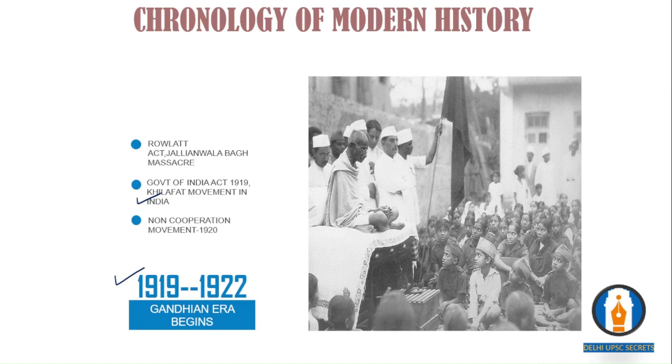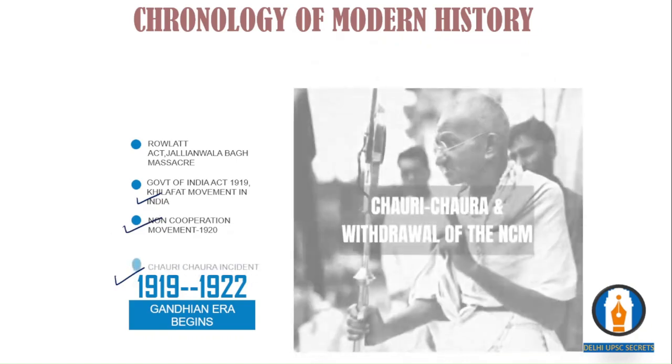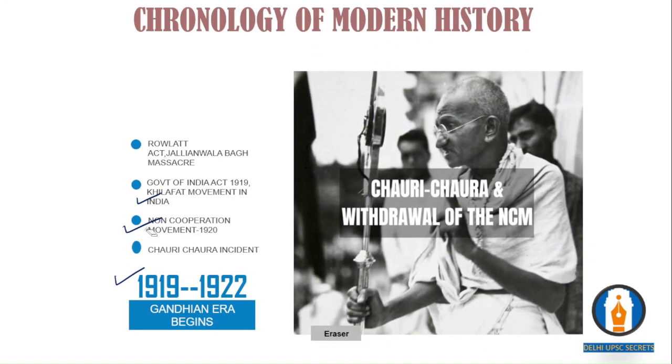Then the non-cooperation movement was started in 1920, and due to the Chauri Chaura incident, where a group of policemen were burnt by the Indian people, Gandhi withdrew it, because Gandhi is a person who always supports non-violent struggles. With the Chauri Chaura incident, the non-cooperation movement was withdrawn by Gandhiji.